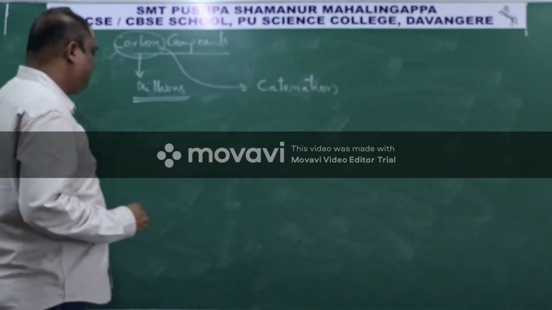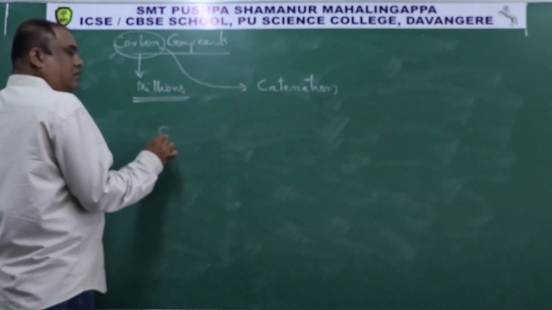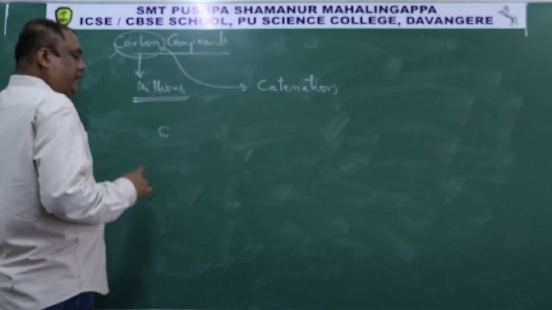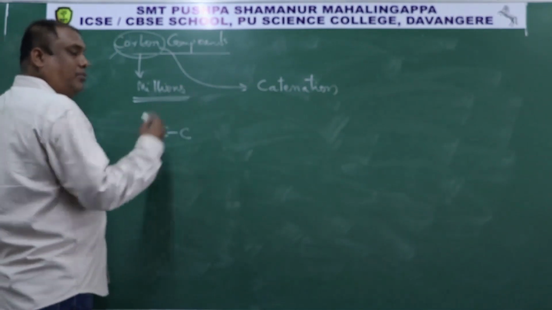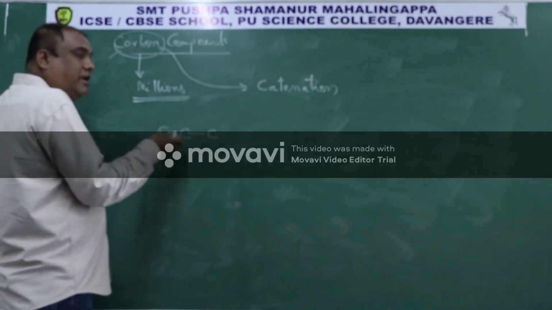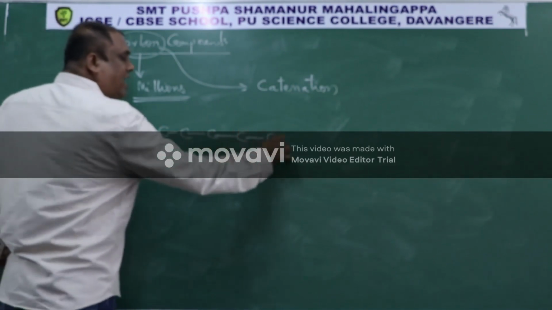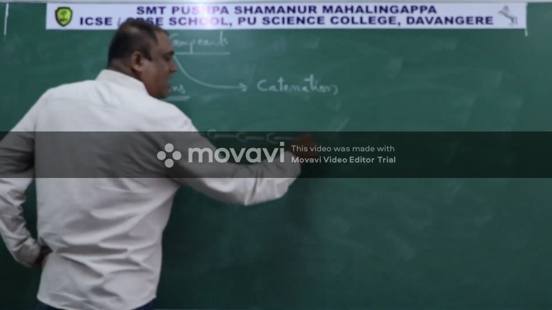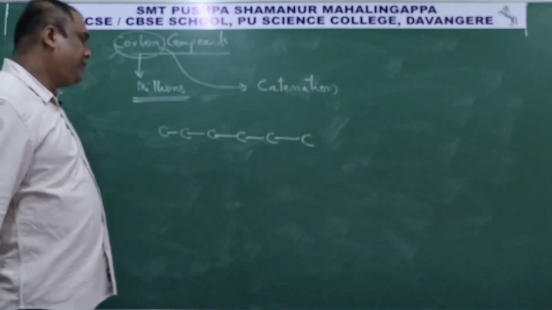Catenation means like this: one carbon atom, that is one compound. A carbon atom attached to another carbon atom, another compound. A carbon atom attached to another carbon, so this is a 3 carbon compound. This is a 4 carbon compound. This is 5 carbon, this is 6 carbon. Like that, you will get many carbon compounds.